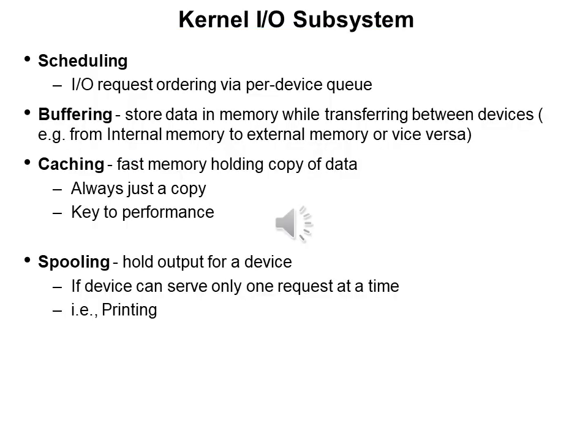In the last figure, we saw the kernel, and after the kernel, a kernel IO subsystem. In the kernel IO subsystem, we have processes like scheduling, buffering, caching, spooling. When we are communicating with the kernel through the kernel IO subsystem, the requirement of scheduling is taken care of by this kernel IO system. Same with buffering, you are aware what buffering is: storing the data in memory while transferring between devices.